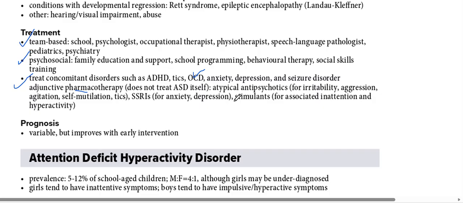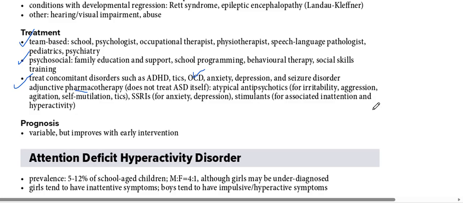But these antipsychotics and antidepressants are not given to very little children. So we need to give behavioral therapy, environmental therapy, physiotherapy, speech language therapy, and a multidisciplinary approach involving lots of departments like pediatrician, psychiatrist, speech language pathologist, physiotherapist and occupational therapist involvement.